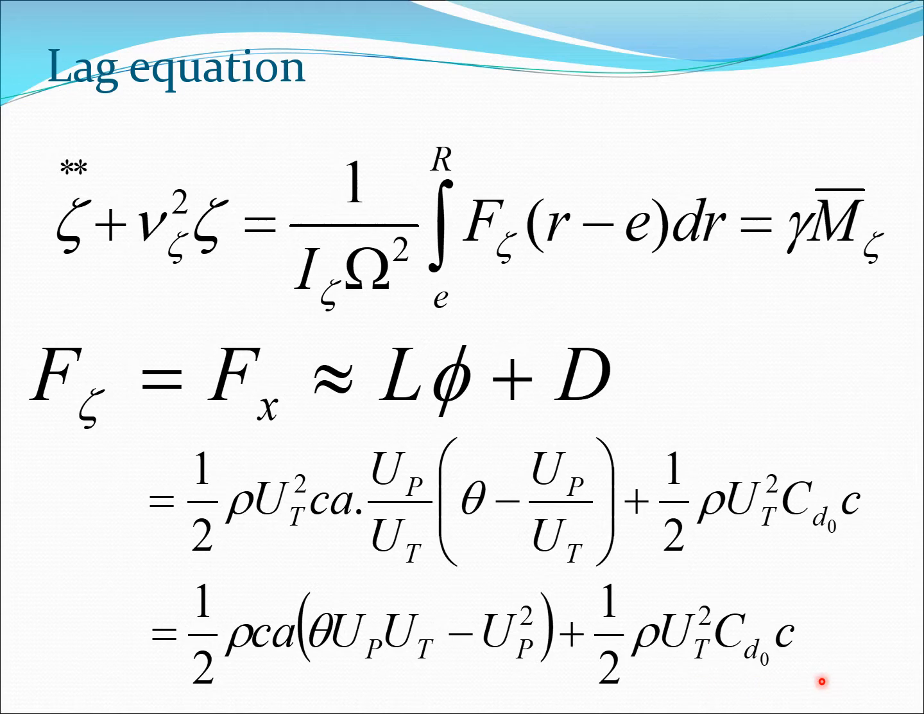So we simplify this or expand this out and we get this expression here: half rho Ca theta up ut minus up square plus the drag term here. So this term is essentially a lift term because you can see the presence of A here, A being the lift curve slope, and this is a drag term because you have CD naught here, which is coming from the section you are at. This is the profile drag type of component.